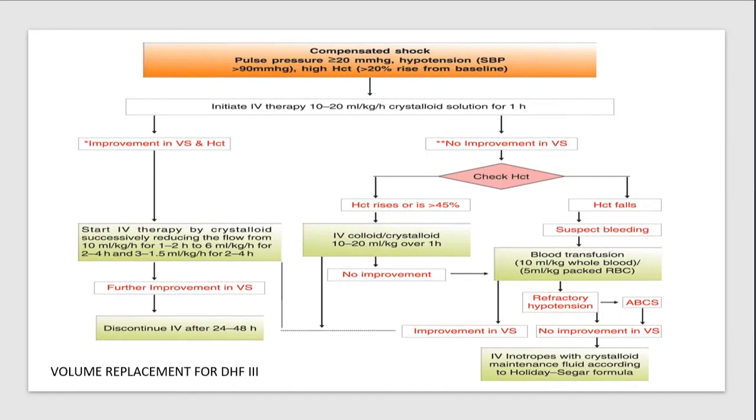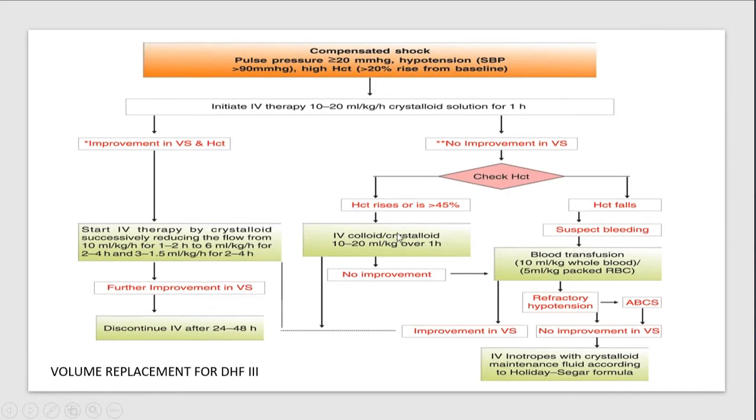You start IV therapy of crystalloid solution as we were discussing previously, but at 10 ml per kg per hour, and discontinue after 24 hours, slowly tapering it off. But if there is no improvement even after starting initial IV therapy at 10 to 20 ml per kg per hour, and the hematocrit keeps on rising, the IV crystalloid solution should be maintained at the same rate. Even then, if there is no improvement, then it should be due to bleeding.